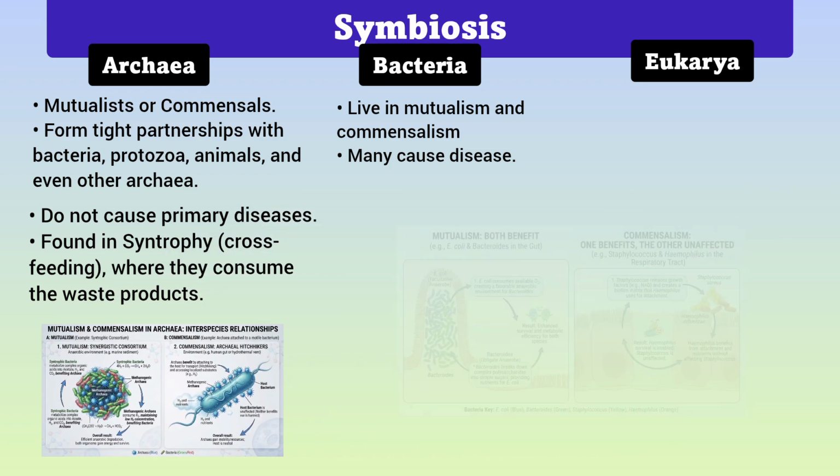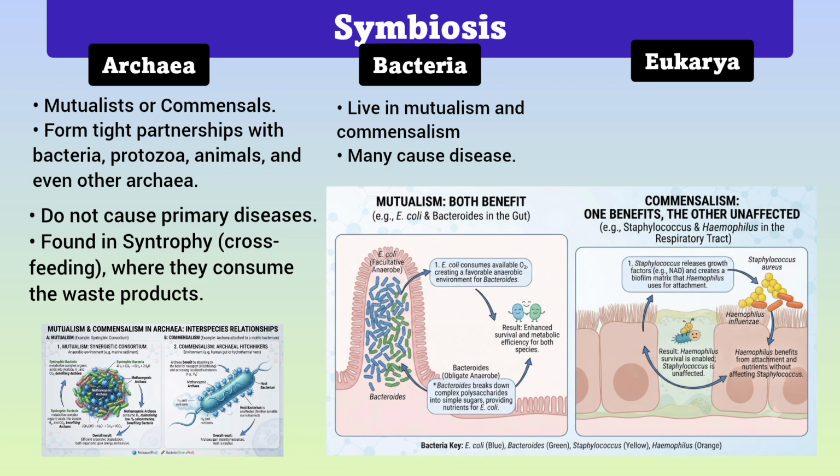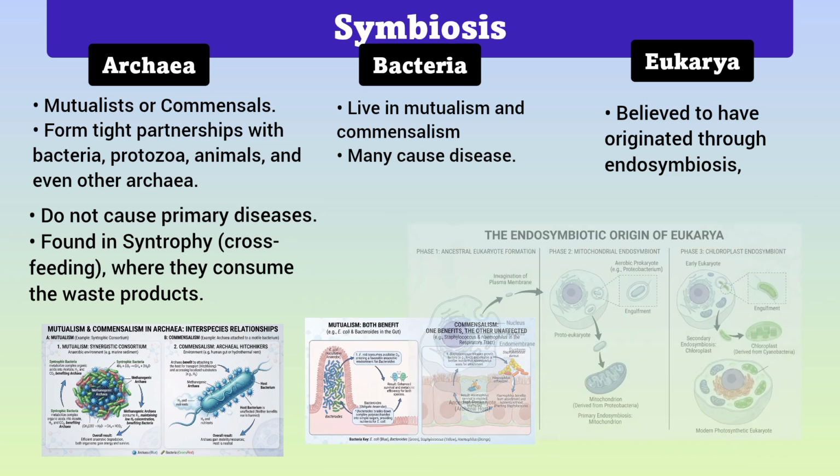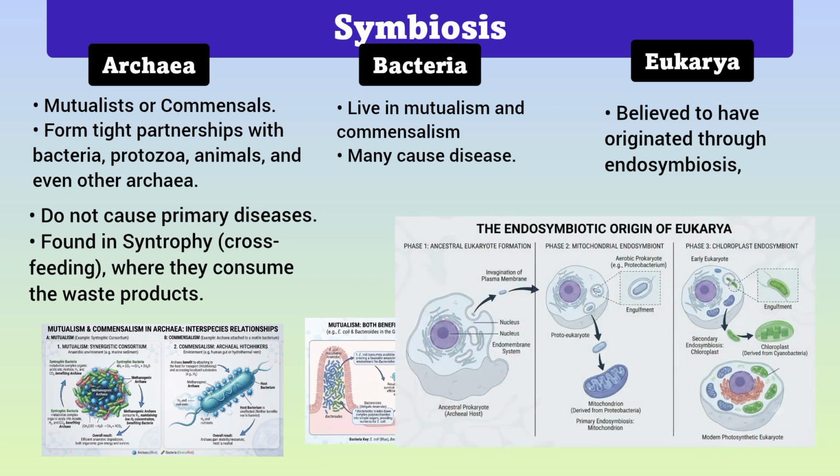Many bacteria live in symbiotic relationships with other organisms, including mutualism, both benefit, and commensalism, one benefits, the other is not harmed. Eukaryotes are believed to have originated through endosymbiosis, where certain prokaryotic cells, such as mitochondria and chloroplasts, were engulfed by a host cell, leading to a symbiotic relationship.